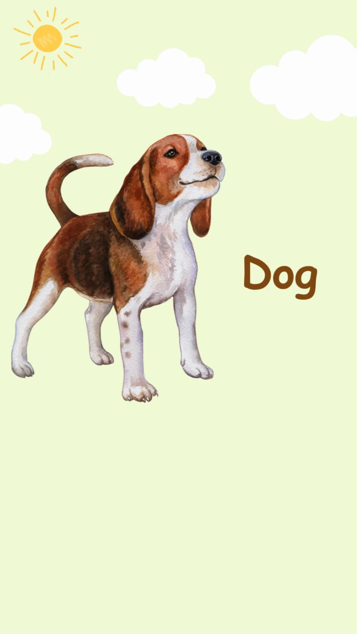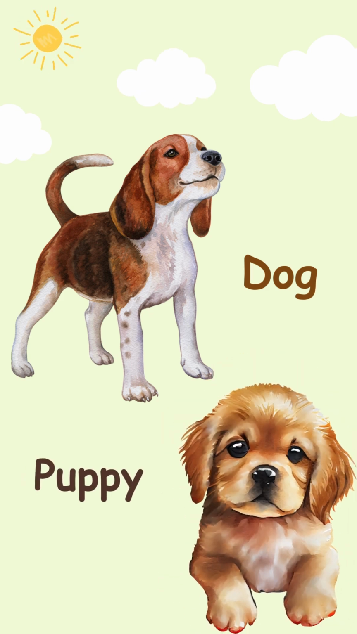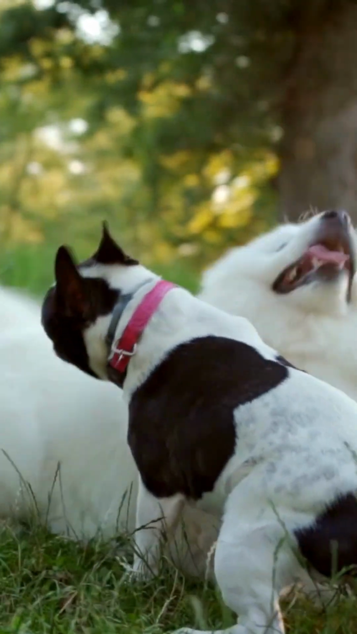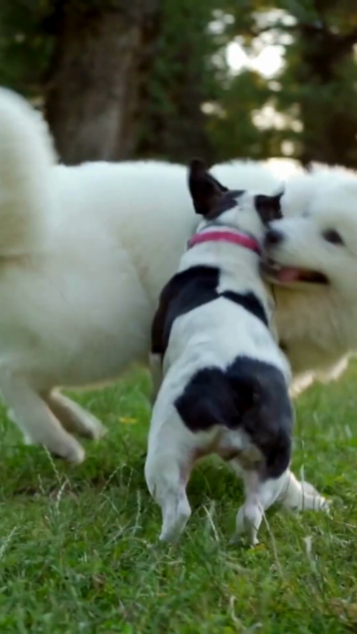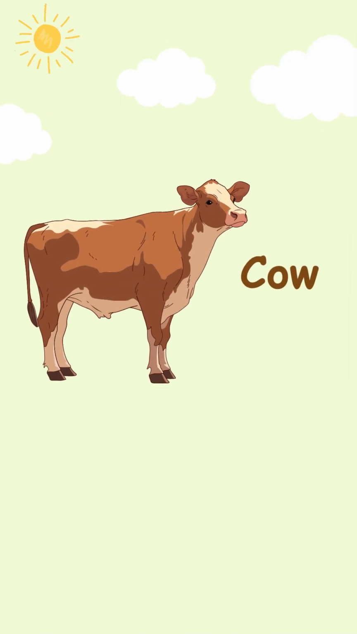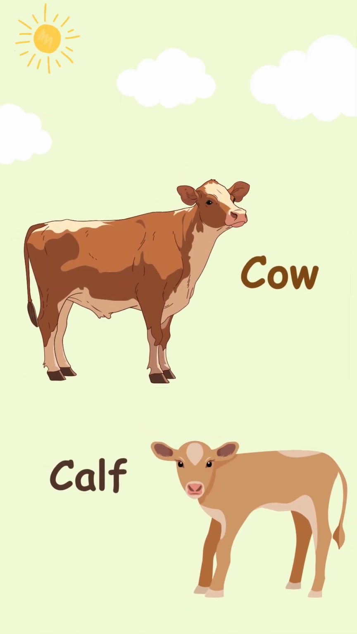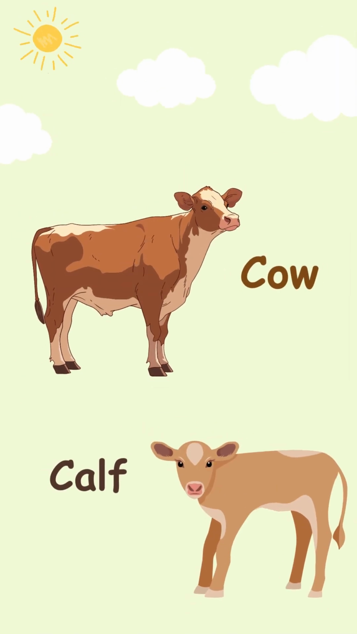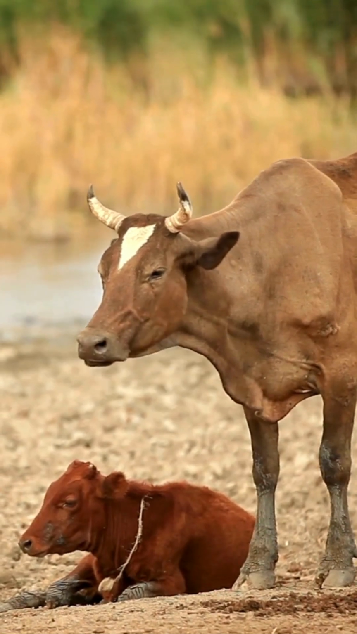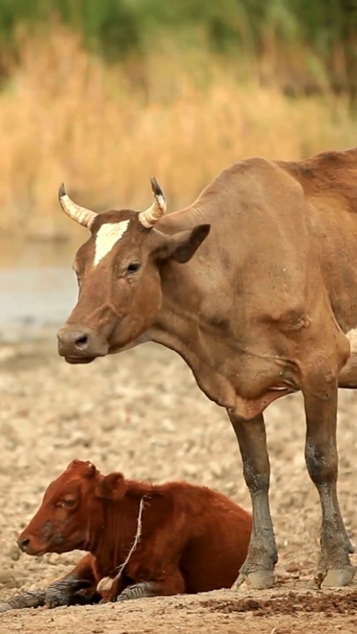Dog. The little one of dog is called puppy. Here you can see dog and its puppy. Cow. The little one of cow is called calf. Here you can see the cow and its calf.